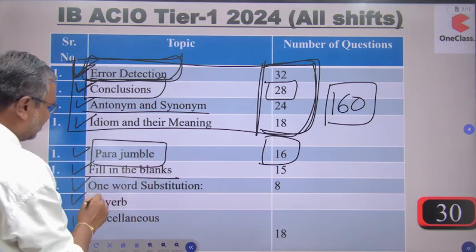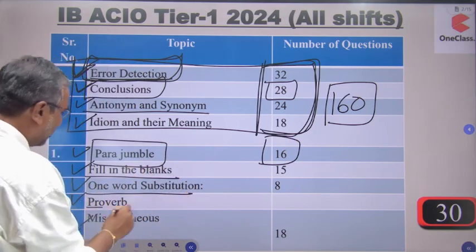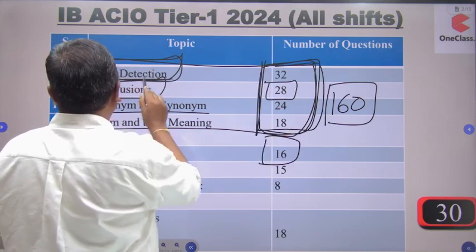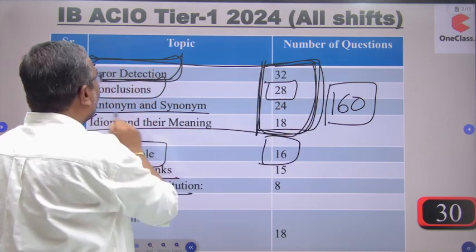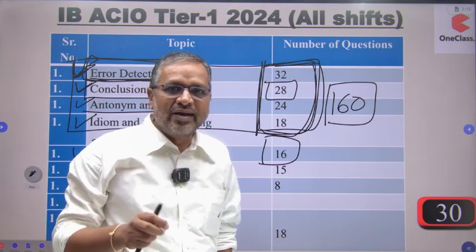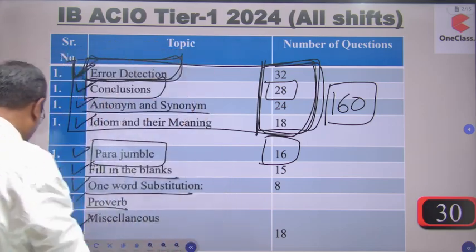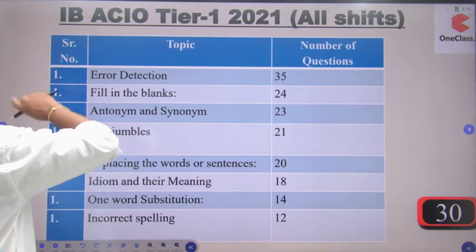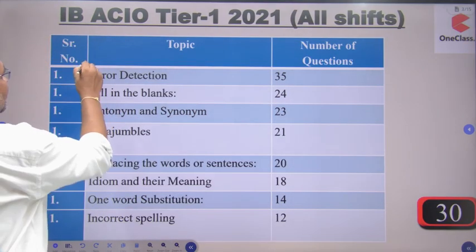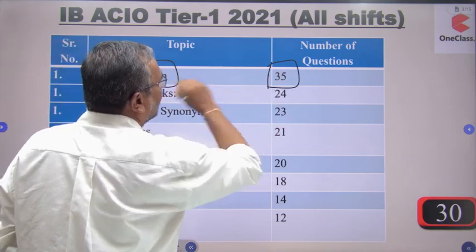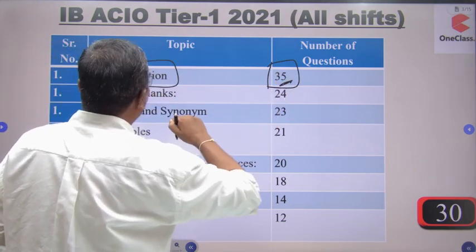Fill in the blanks, one word substitute, proverb. That means this part is very important: error detection, conclusions, antonyms and synonyms, idioms and their meanings. If you go for the next year exam, suppose you are going for the next year exam, then see this one. Again there is error detection. There are 35 questions for the 9 shifts. Yes, 35 questions are there.